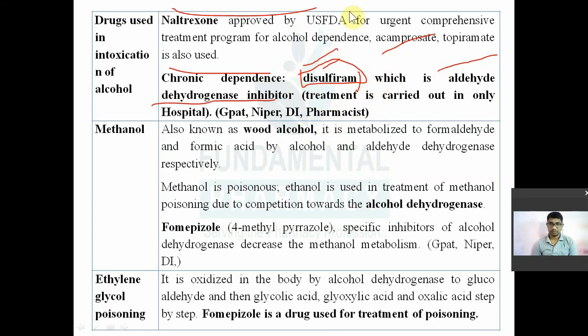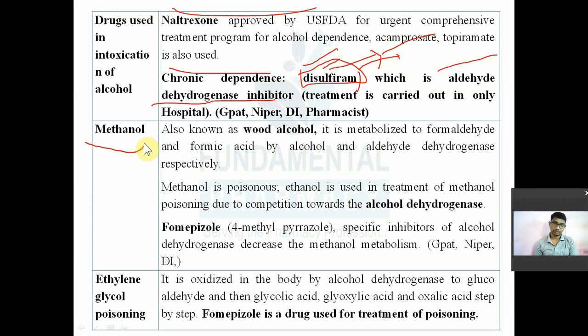So treatment is carried out only in a hospital, because consumption of this drug or use of this drug for dependence management could prove dangerous. It can be dangerous. Treatment should be carried out in the hospital. Why it is dangerous, I will explain in the next slide.